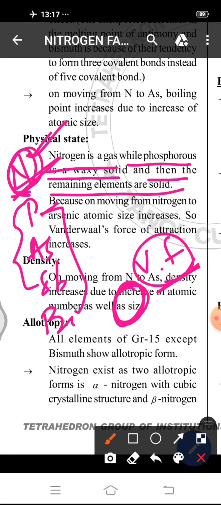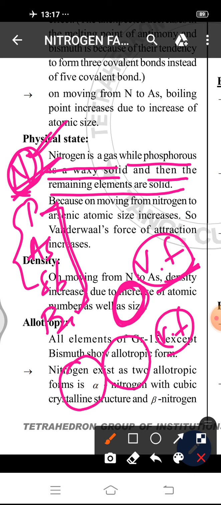But in other elements, atomic size is more. Since atomic size is more, van der Waals force of attraction also increases. Van der Waals force of attraction is more because it depends upon surface area. Due to more surface area, van der Waals force of attraction is more. So they exist in solid state.